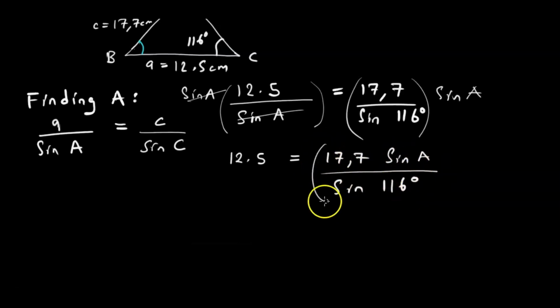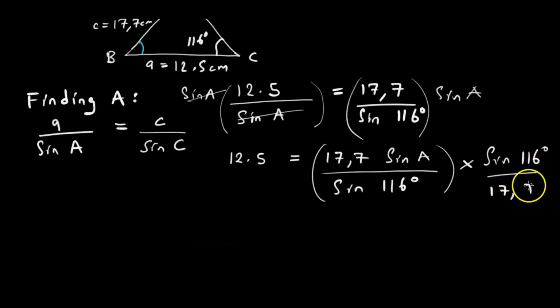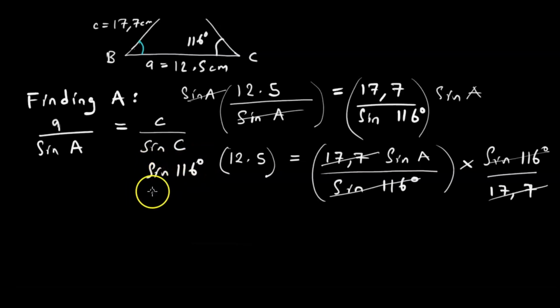Toda kuti sin A isari yega, saka kuno kuti multiply ne reciprocal of this. Kureva kuti multiply na sine of 116 degrees over 17.7. Waita daro 17.7 e yakuchekana ne e, sin 116 degrees yakuchekana ne-e kuti sare nasin A chete. Then zvataita kunoku tofunga kuzviita futi kupi uku, kureva kuti takumultiply uku nani nasin 116 degrees over 17.7.